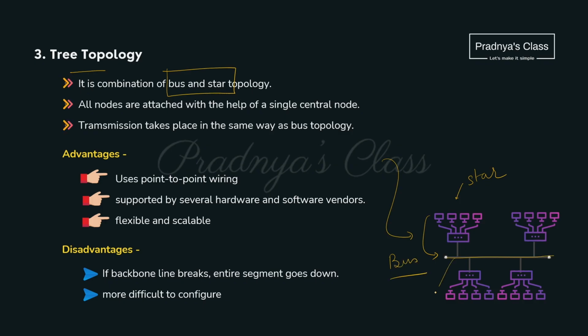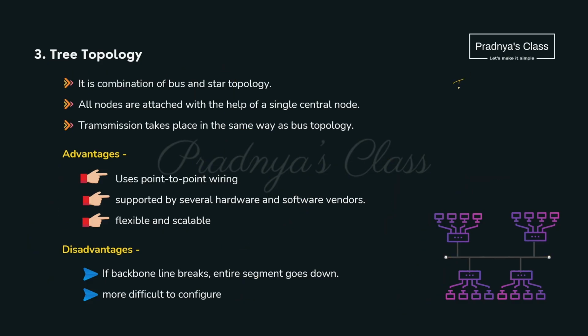That's why the transmission will take place as a bus topology. Read the advantages. It is flexible and scalable and uses point-to-point wiring. Then what are the disadvantages? If the central line breaks, the entire network will shut down. And this type of topology is difficult to configure.